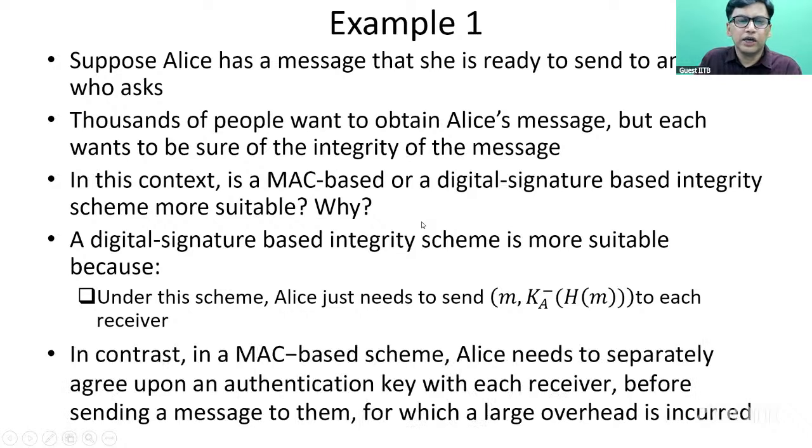In contrast, if we were to use a MAC-based scheme, recall that a MAC-based scheme is designed for one sender and one receiver who have a secret key in common. So Alice will separately need to communicate with each recipient and first agree upon an authentication key with each receiver. If there are n receivers, Alice needs to create an authentication key S1 with the first receiver, S2 with the second receiver, and so on up to Sn with the nth receiver, and separately send a message with a different MAC attached to each recipient.